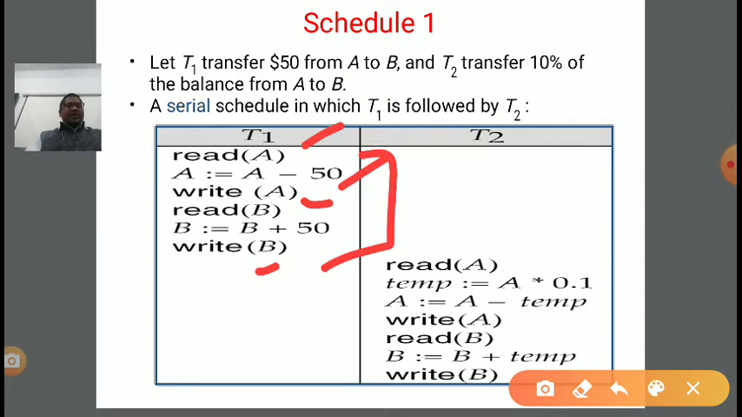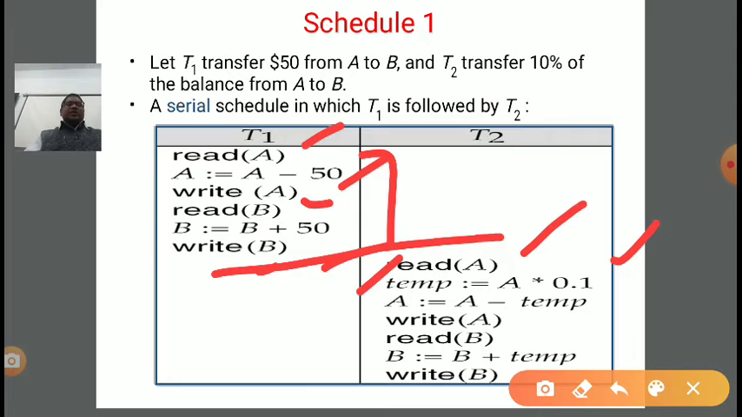So T1 is completed here. After the completion of T1 we are starting T2. In T2 the first statement is to calculate 10% of A. So first we need to access A. After that we calculate A times 0.1, which means 10% of A, and we save this value in a temporary variable. The variable we took is temp.